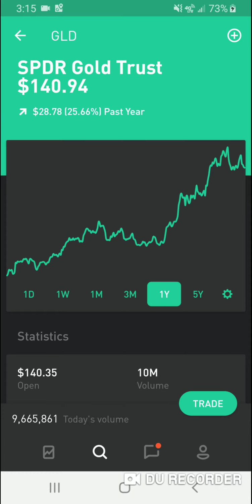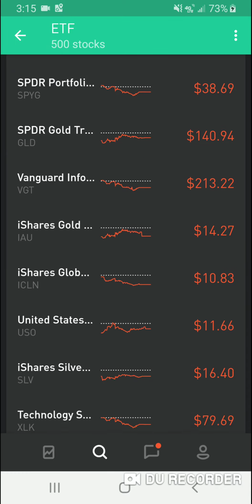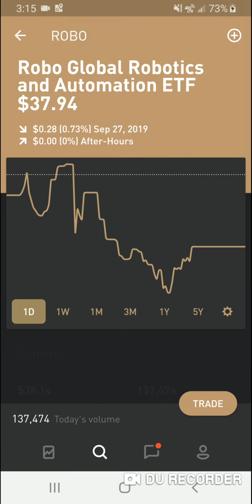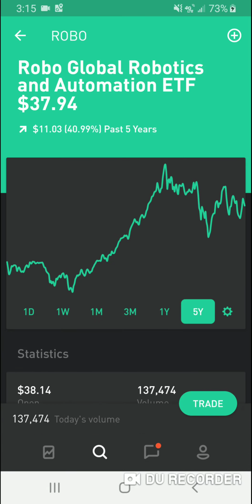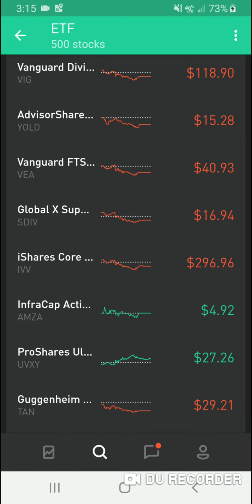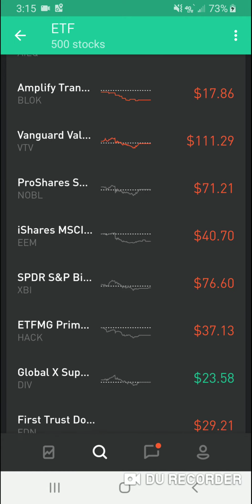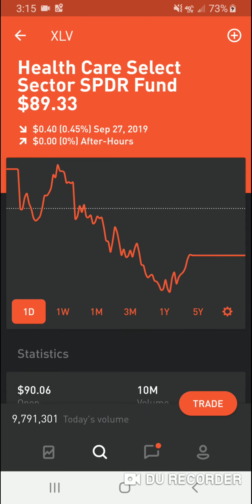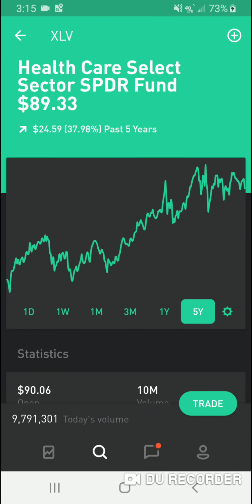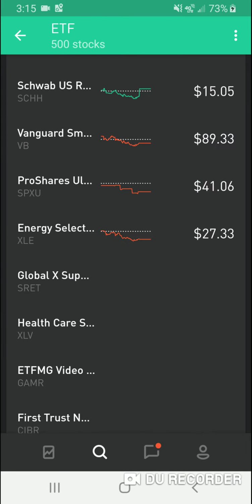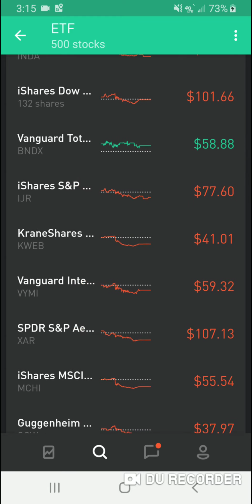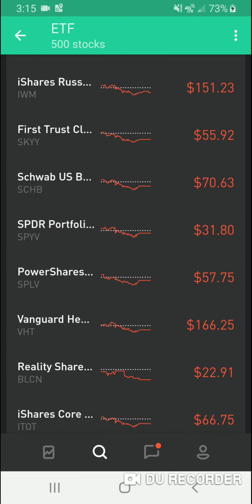You need to look at some of these. Some of these are actual trusts and stuff they throw in here, and you need to check what's in the ETF before you buy it, because you could really be getting scammed and not even know it. I'm trying to find something I've never heard of before. I'm just going to scroll down. This one's had okay growth, and it's got a dividend. Usually dividends are pretty good, but you can find some that can really screw you over. iShares is pretty good. Vanguard's pretty good.